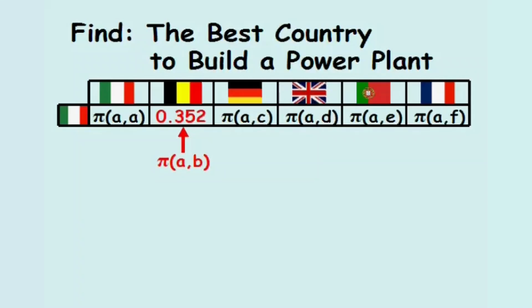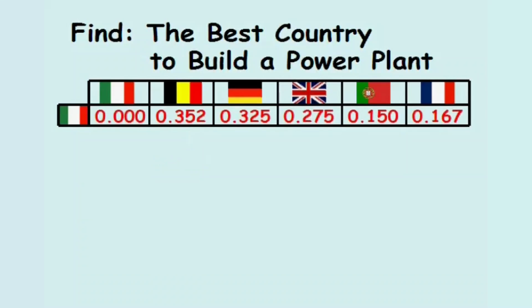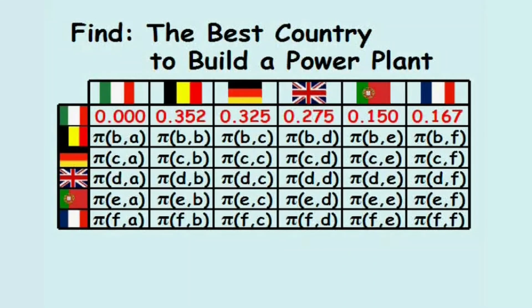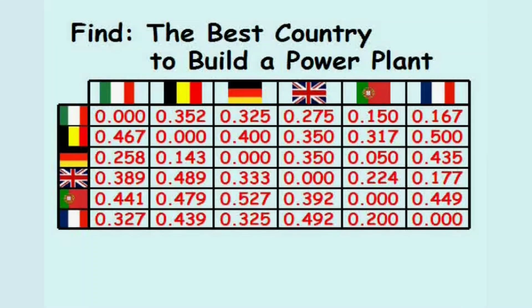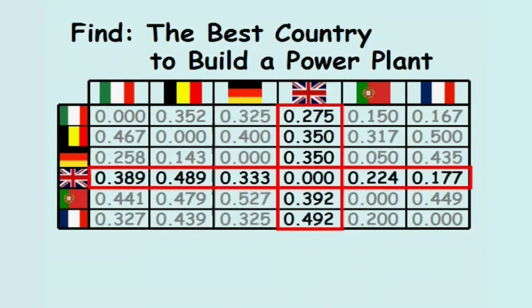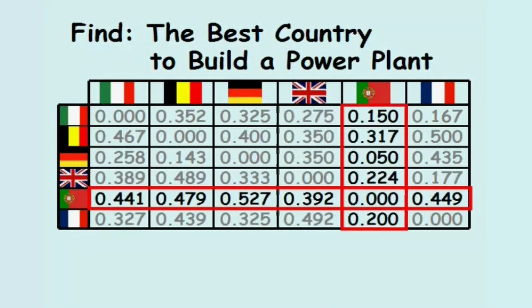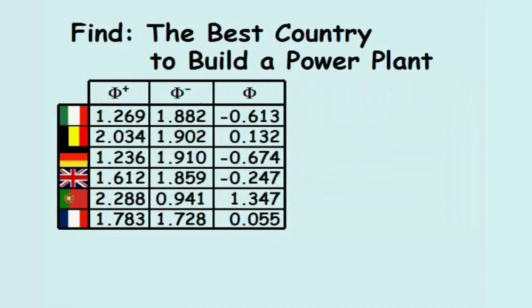After comparing a power plant in Italy against a power plant in the other countries, the pi A values are calculated as shown. In the same way, the remaining pi values are also calculated. As previously described, the positive and negative outranking flows are determined by summing the first row and first column, the second row and second column, the third row and third column, and so on and so forth. The positive, negative, and net outranking flows are tabulated.